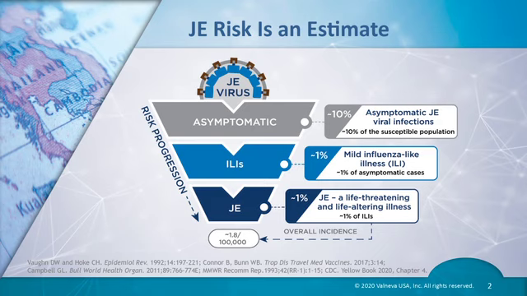Since JE is transmitted by mosquitoes and not from person to person, it is important to remember that routine vaccination programs do not protect the unvaccinated traveler through herd immunity. In fact, the unvaccinated traveler may have a risk similar to unvaccinated children who live in JE endemic areas.